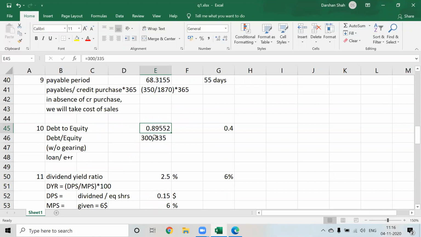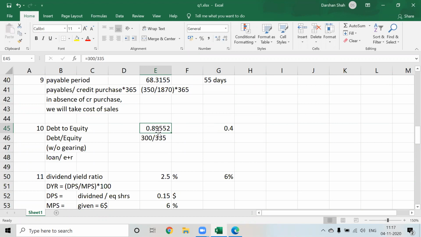So debt equity, debt upon equity, in this standard industry it is 0.4, and here it is 0.89, almost 0.9. We can say it is 0.9, correct? So is it good or bad for the company? It's bad. Why is it bad for the company? Because the company has more debts. Correct. Because see, the ratio is debt upon equity, right?